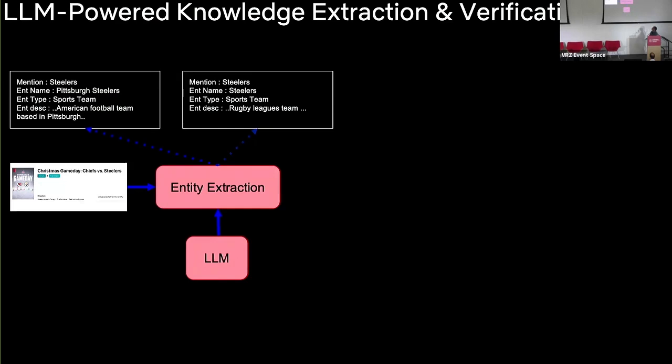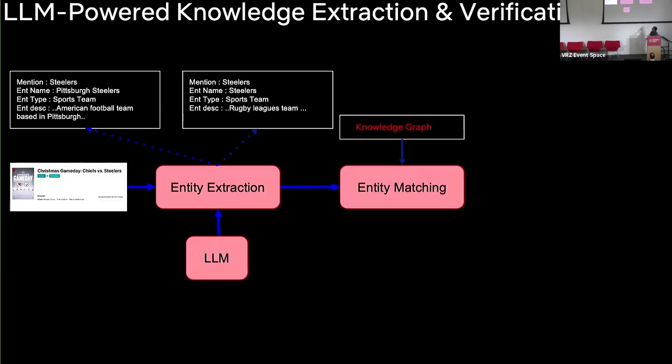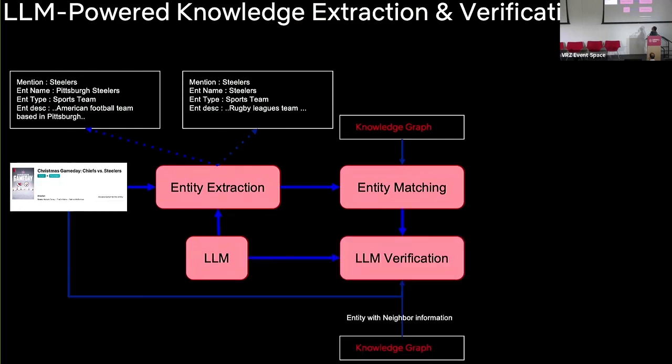For example, we can get whether the Chiefs is an American football team or also a rugby football team. So once we have information extracted with richer context, we already have a scalable entity matching pipeline through which we do the linking. And once we have that linking, there is another step, because there is always a possibility that extractions will have errors or hallucinations. That's where LLM verification as a judge comes in, where once we connect the entity to the graph,